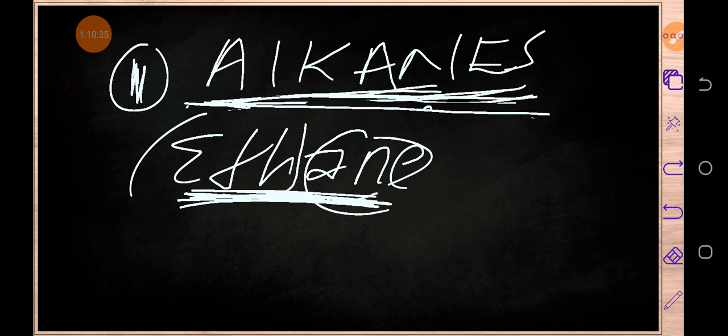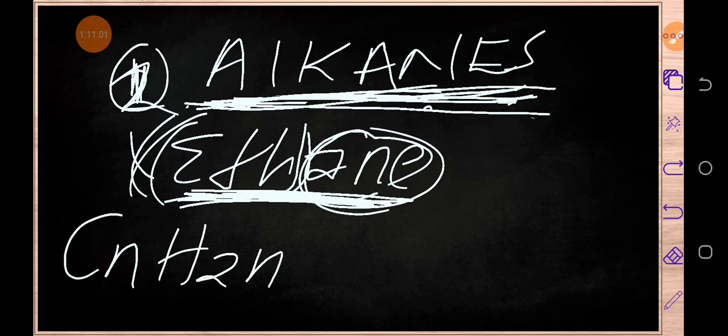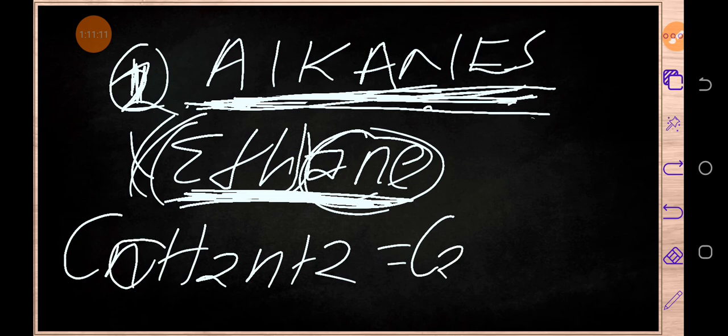So this eth means what? 2 carbon atoms. So we are going to write the chemical formula for alkanes, because of this ANE. This ANE is saying that ethane belongs to which family? To the alkanes family. So the general formula for the alkanes family is CnH2n+2. So here is how it will look. Whenever we have n, we are going to replace it with 2.